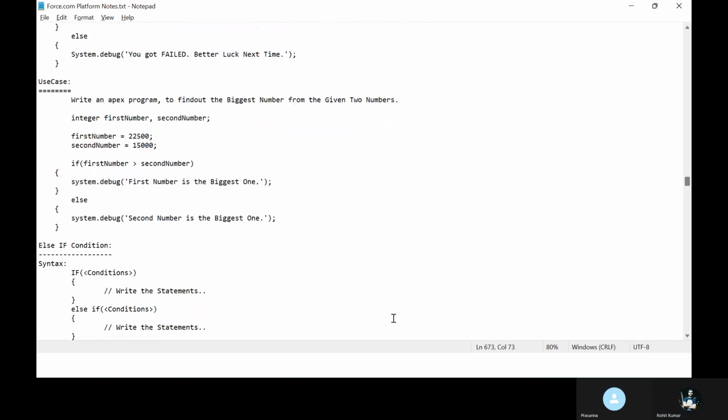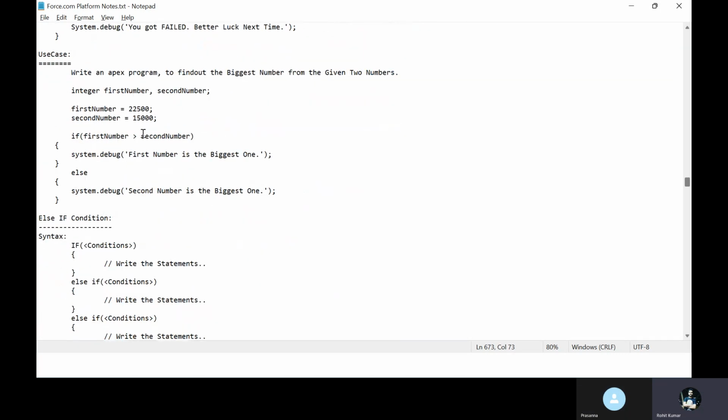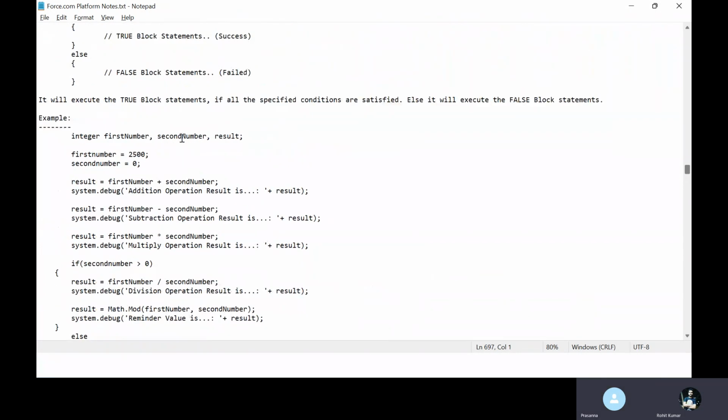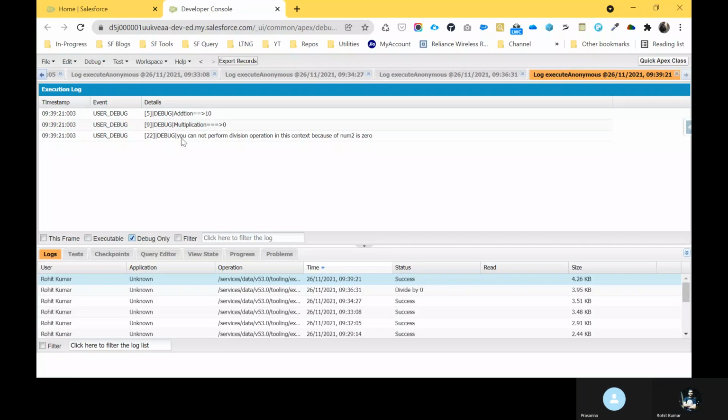Okay, fine. Another use case: write an Apex program to find the biggest number of two given numbers, number 1 and number 2. How to find the biggest number between two numbers? These are two assignments for you. You can do these two examples, and from Monday onwards we will learn all the conditional statements and iteration like for loop, while loop and do-while loop.